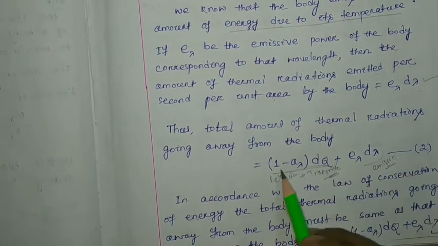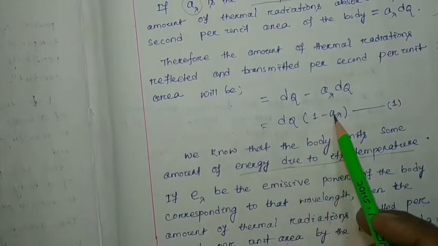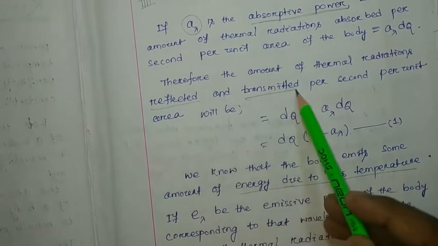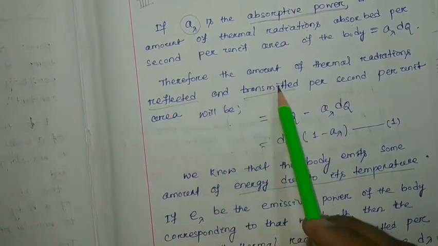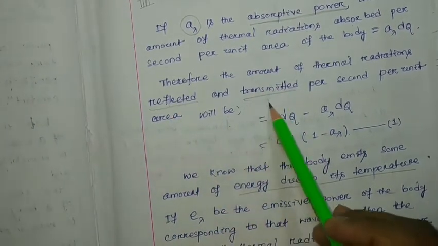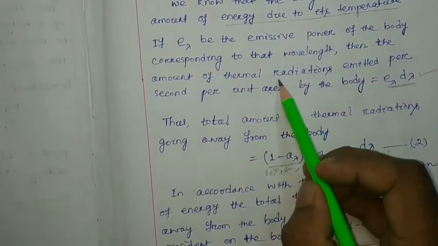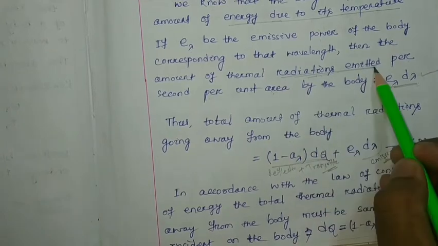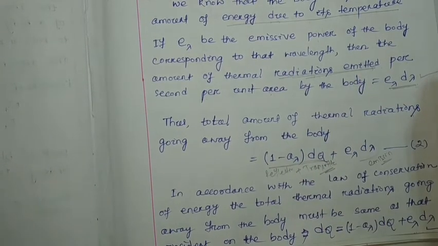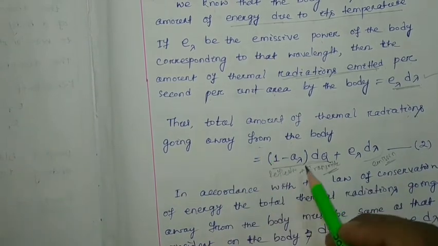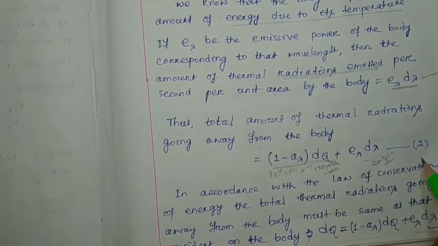Here (1 minus A lambda) dq is nothing but reflected and transmitted radiation, both moving away from the body. And here E lambda d lambda is nothing but radiation emitted, also moving away from that body. So the total amount of thermal radiation going away from the body will be this much plus this much. Let this be equation number 2.